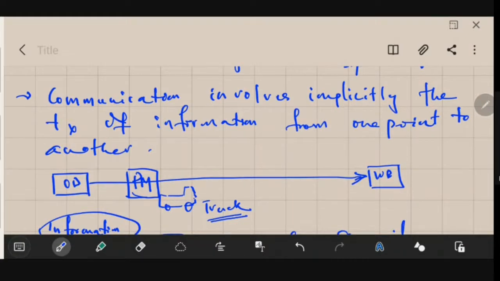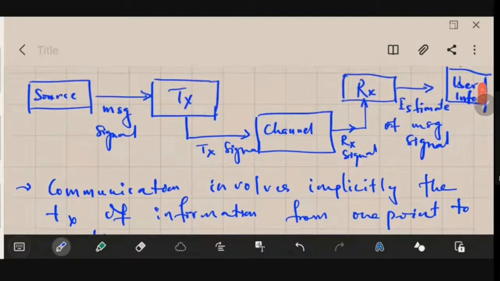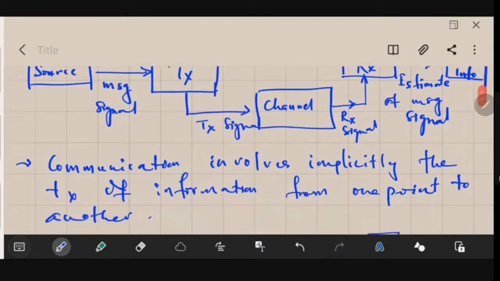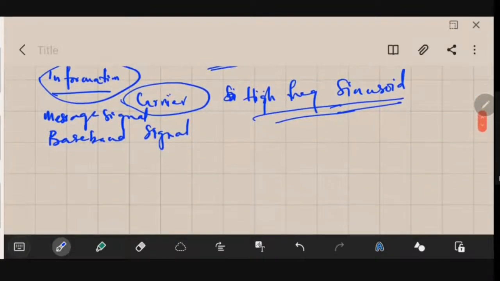For this we need certain blocks, as we have already seen in this block diagram. One by one we will study the role of these blocks. So one by one let us discuss.